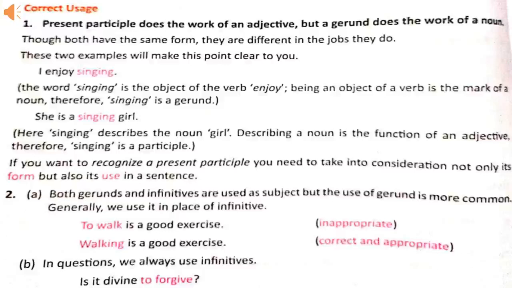Here we are more sure, so that's why we prefer the use of gerund in this sentence. In sentences which ask questions, we use infinitives. Is it divine to forgive? This is a question sentence and we have used the infinitive to forgive.